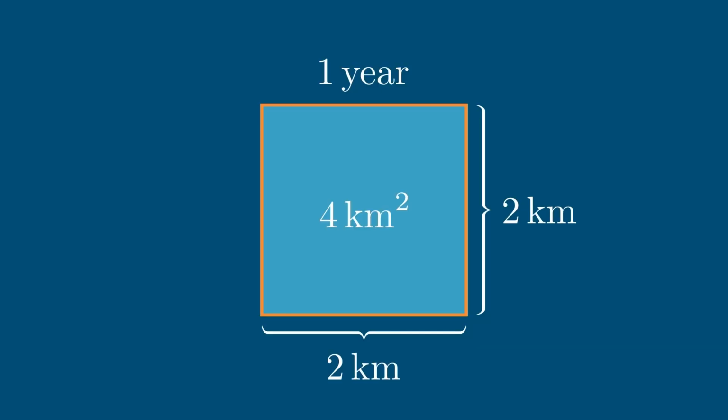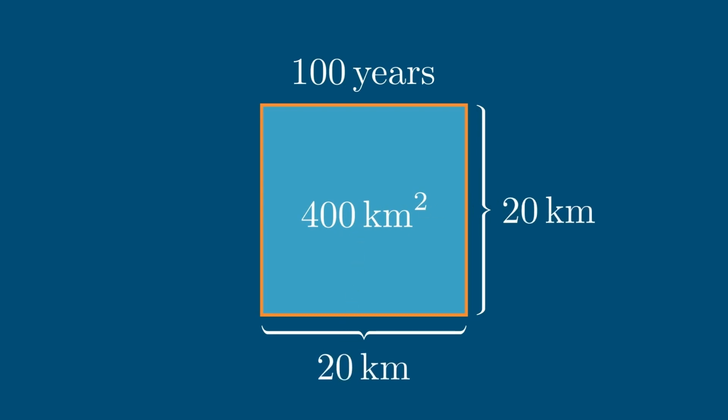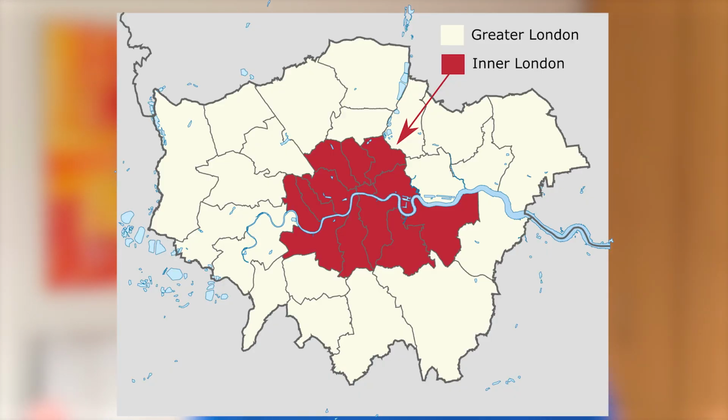But you might say, okay, Matt, but we need to store our waste for longer than a year. Well, that's fine. Let's take 100 years. We need 100 times the area, so that's 400 square kilometers, and that's a square that is 20 kilometers by 20 kilometers. Well, that's just a bit bigger than the whole of inner London, which is starting to sound like a lot.